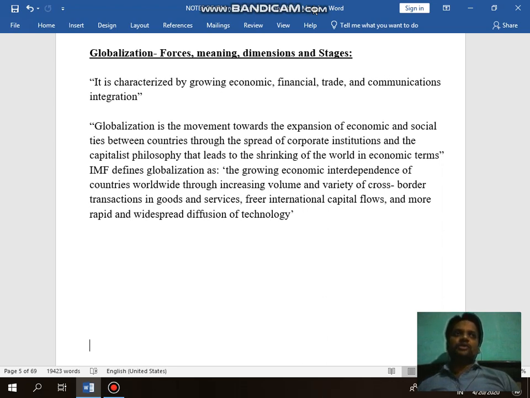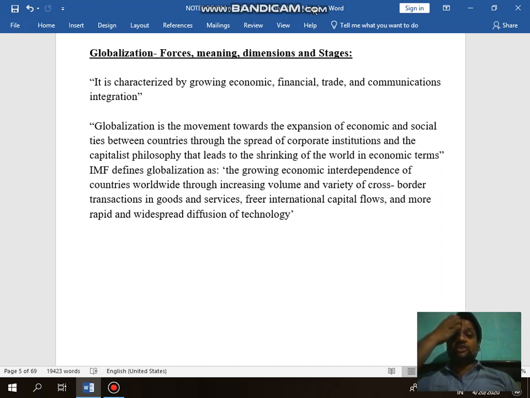You must have heard the name of the IMF, that is the International Monetary Fund. IMF is one institution which supports this globalization. You have heard the name of WTO, that is the World Trade Organization. WTO is an organization which came into existence on 1st January 1995. It is a successor of GATT. It is also supporting globalization.